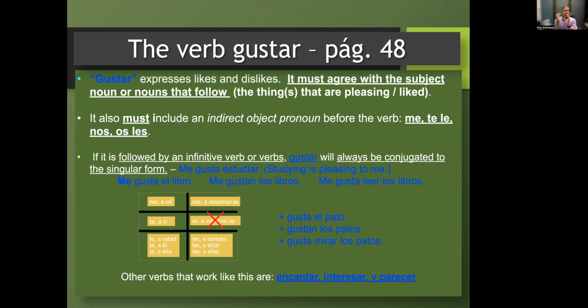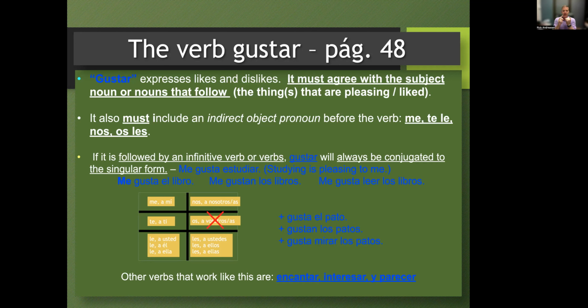Studying is pleasing to me, but you don't conjugate that second verb, you leave it in the infinitive form. And then a review of what those pronouns are. So me gusta el pato, te gusta el pato, le gusta el pato, nos gusta el pato, os, les gusta el pato. If it's two ducks or more than two ducks, los patos.